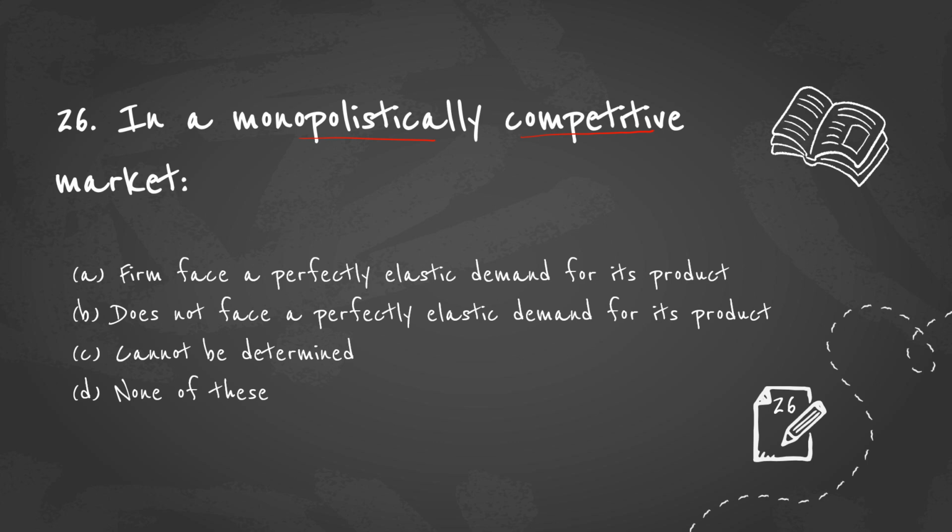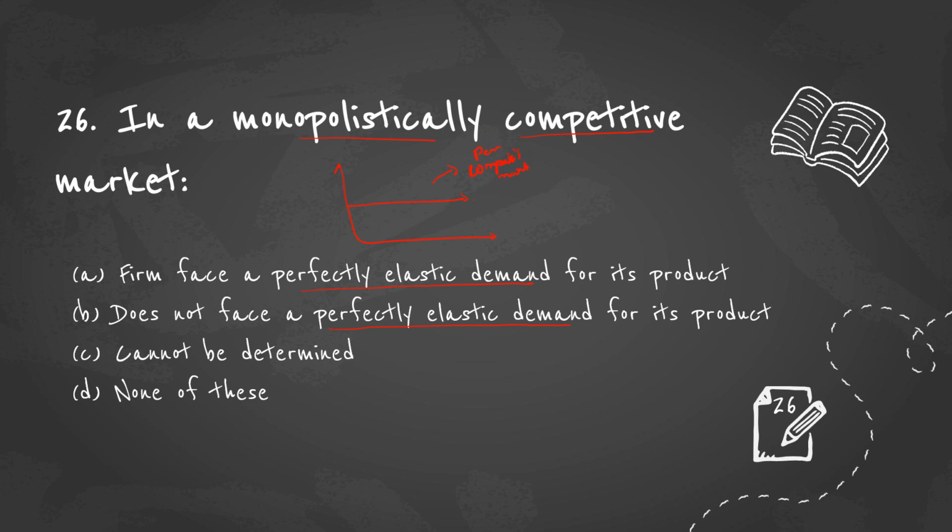Before moving on, let us see how the perfectly elastic demand curve looks. It will be horizontal. And this demand curve is for what? You can all remember, this demand curve is for the perfectly competitive market.